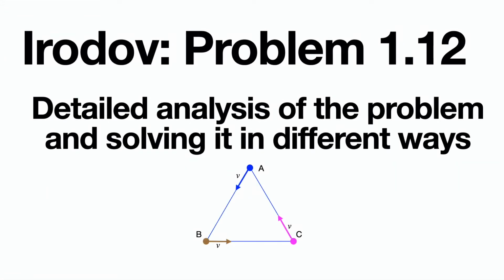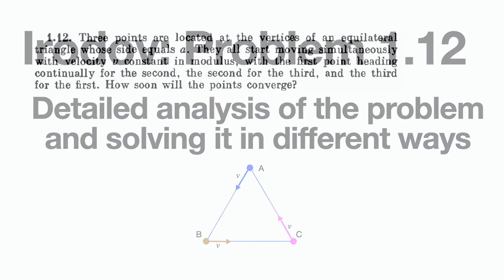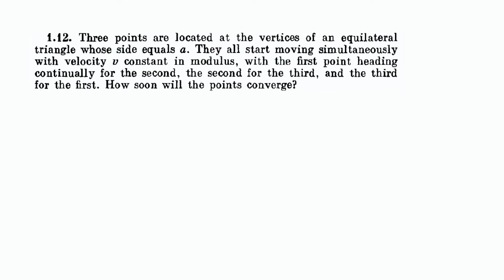In this video, we will discuss in detail I.E. Irodov problem 1.12. The problem states: 3 points are located at the vertices of an equilateral triangle whose side equals A. They all start moving simultaneously with velocity v constant in modulus, with the first point heading continually for the second, the second for the third, and the third for the first. How soon will the points converge?